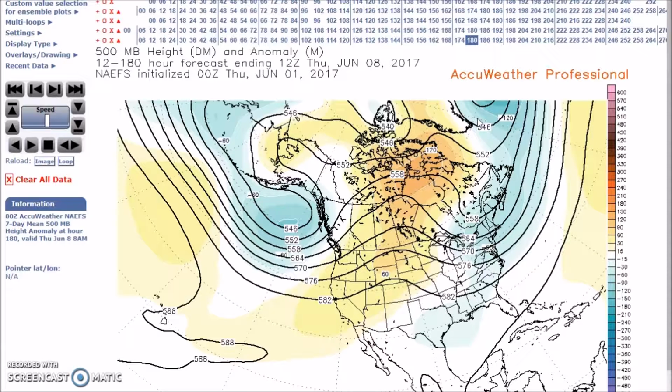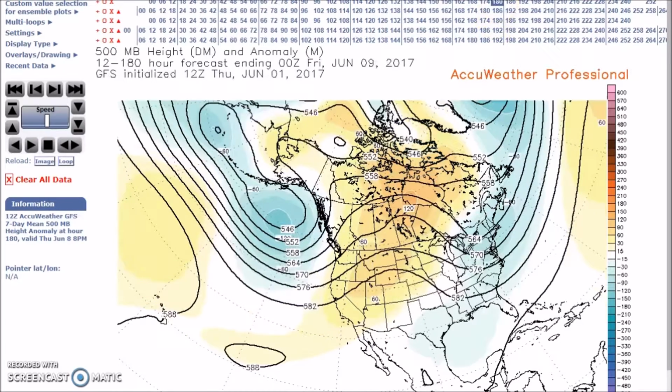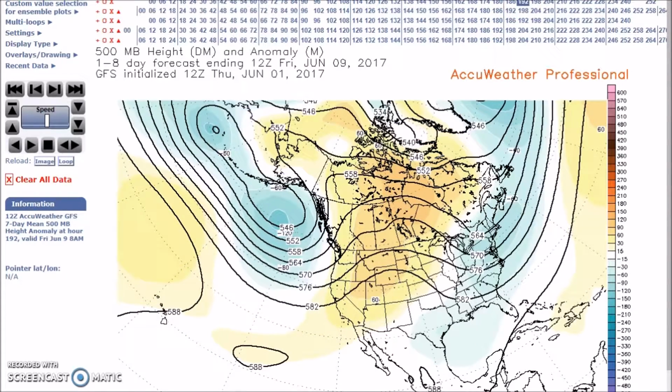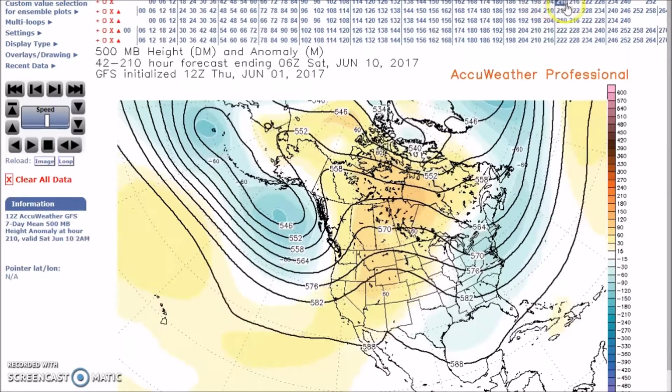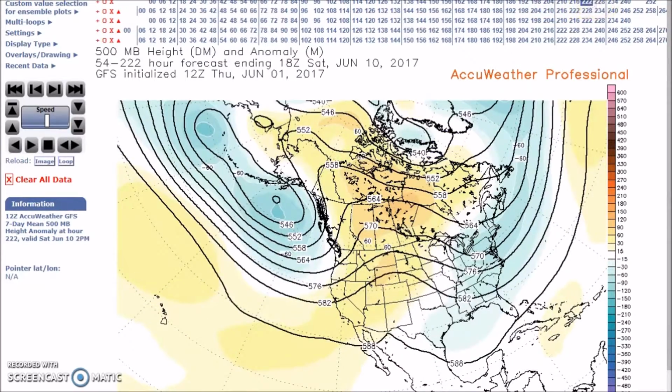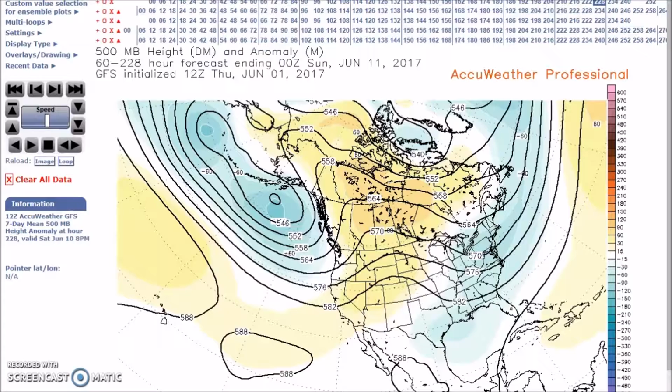For June 7th to the 11th, here we are at the 9th. Little change is forecast in the circulation. We still have our trough here, a ridge over the western U.S., and a trough over the eastern U.S. You're looking at the GFS, and I go through each day.